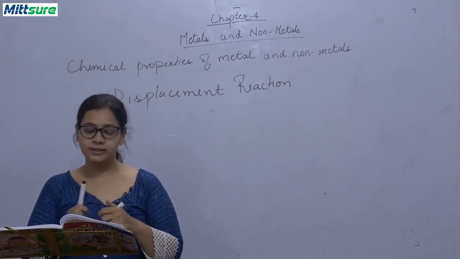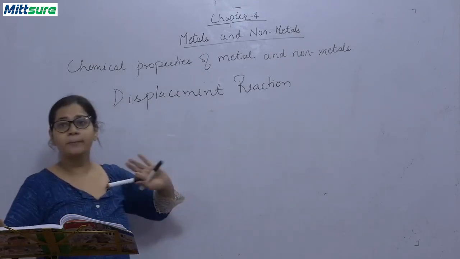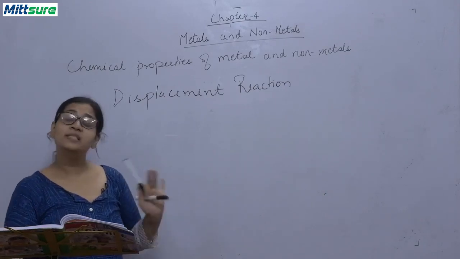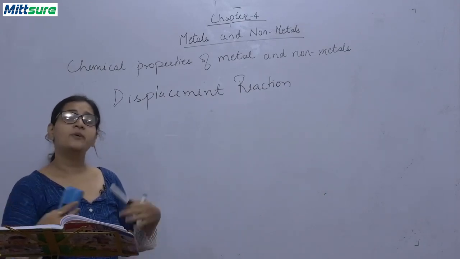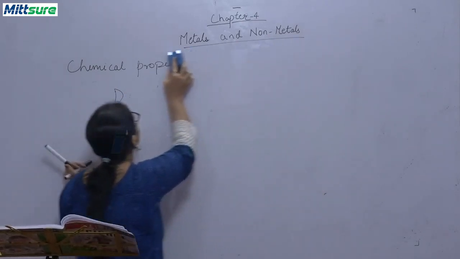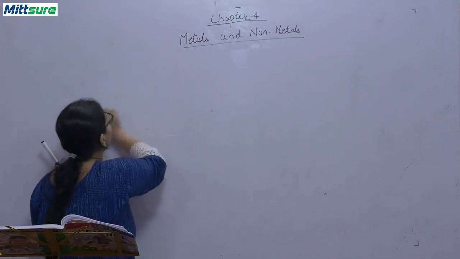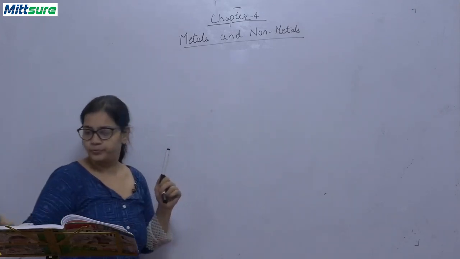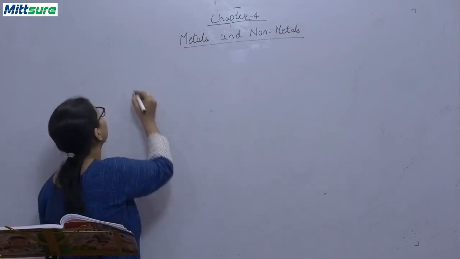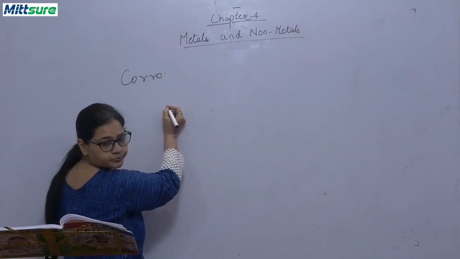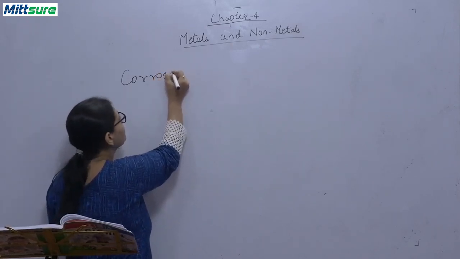Now let's discuss another heading. This completes our chemical properties of metals and non-metals. Now we will be discussing different types of chemical phenomena. The first phenomenon that I am going to discuss with you is corrosion. What is it? It is corrosion.